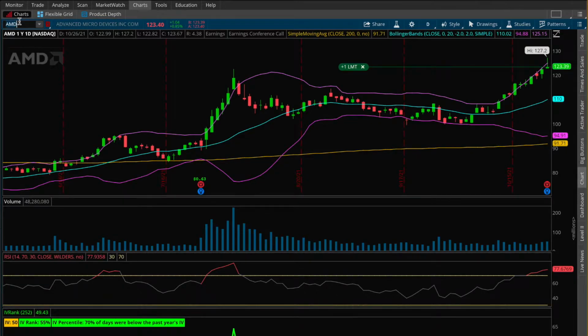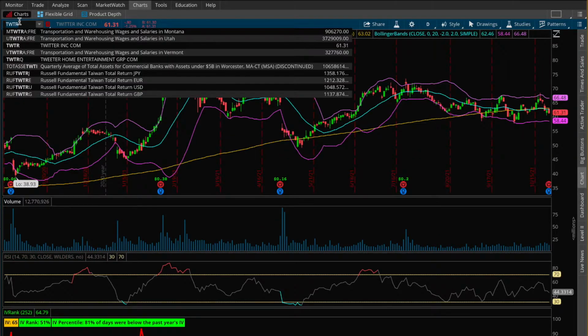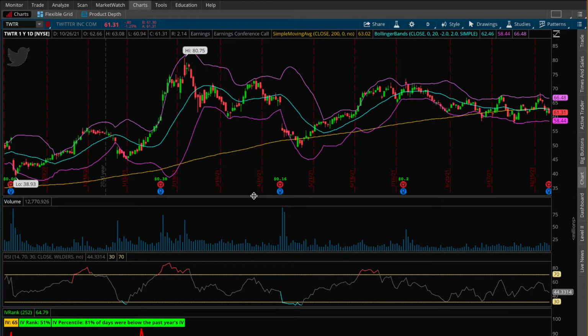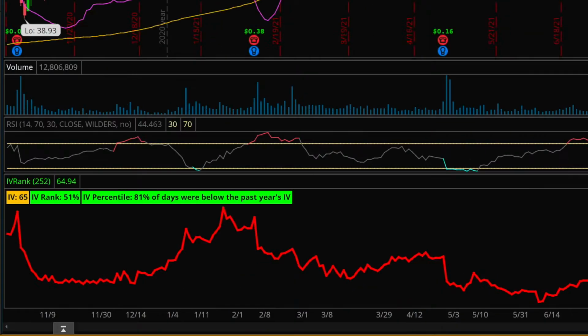And then also, as I said earlier, I also want to play the Twitter earnings as well. So let me first adjust these charts really quick. Let me move this down. And so, wow, the implied volatility right now for Twitter is definitely very high compared to where it has been over the past year. So the IV itself is hovering around a value of about 65%. That's pretty darn high. And this translates to an IV rank of 51%, pretty good, and also an IV percentile of 81%, very, very good.